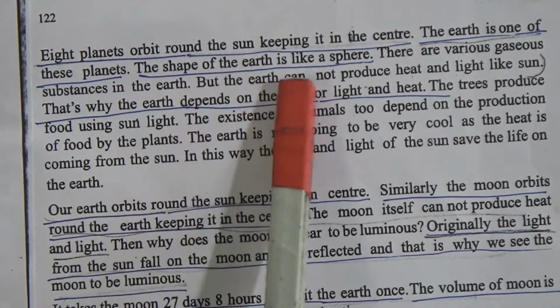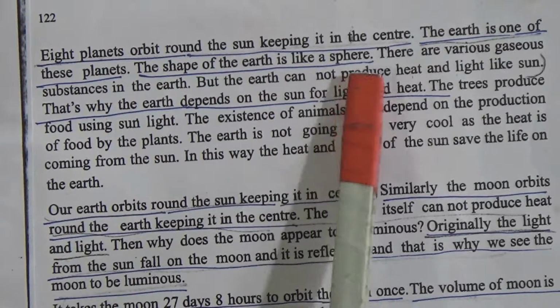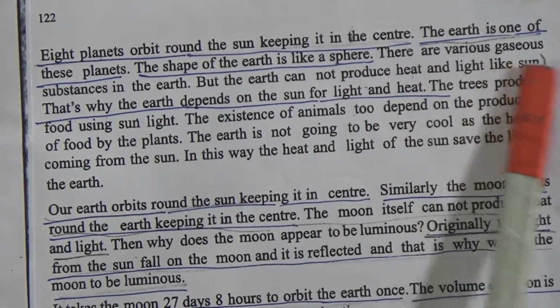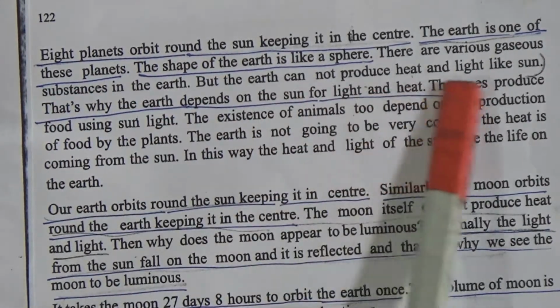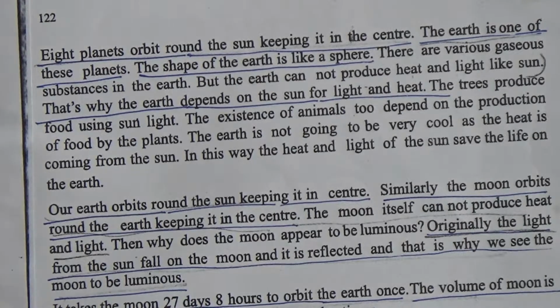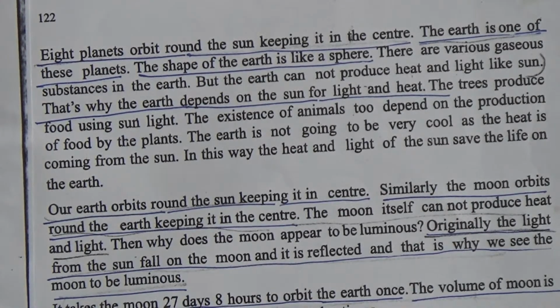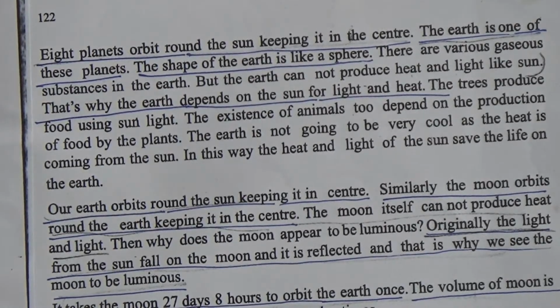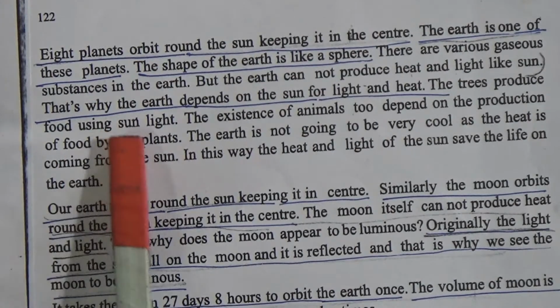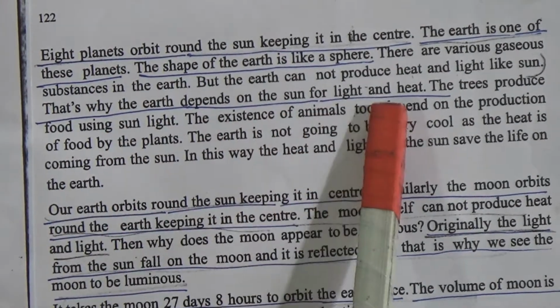The shape of the earth is like a sphere. There are various gaseous substances in the earth, like hydrogen, oxygen and nitrogen, but the earth cannot produce heat and light like the sun. That's why the earth depends on the sun for light and heat.